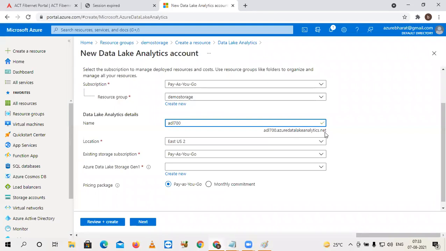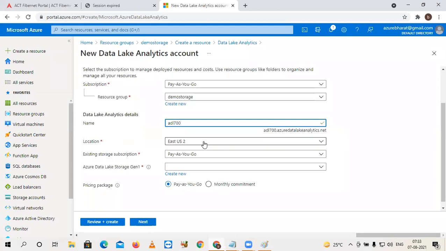With this URI, applications within Azure and outside of Azure can access our analytics service. In later concepts, we will see how other non-Azure applications can access this one and how to integrate these things. Later in the integrations part, we can discuss it.